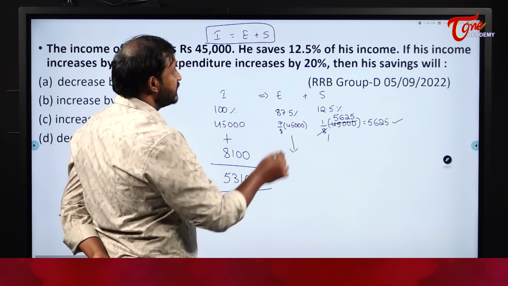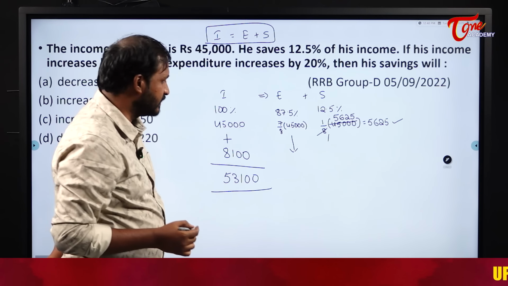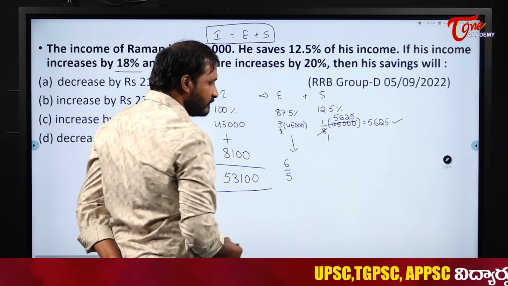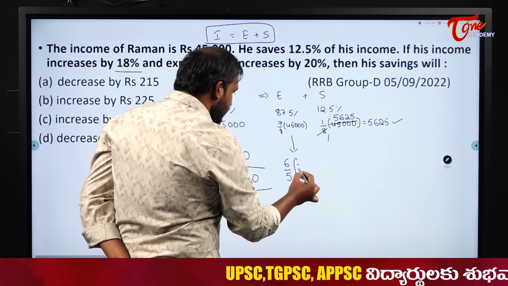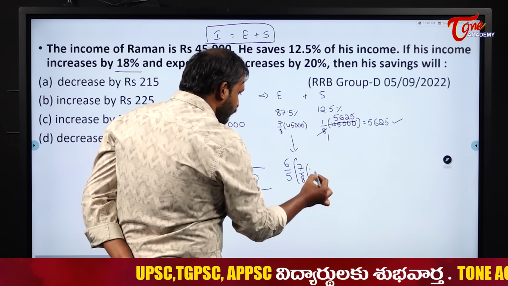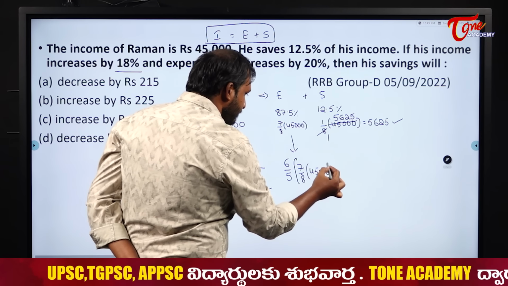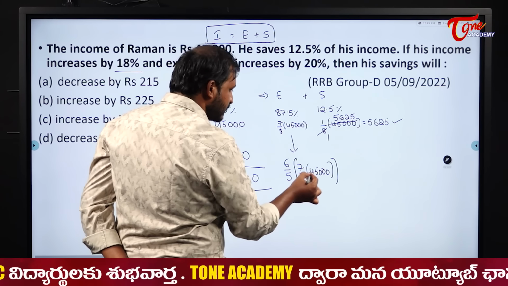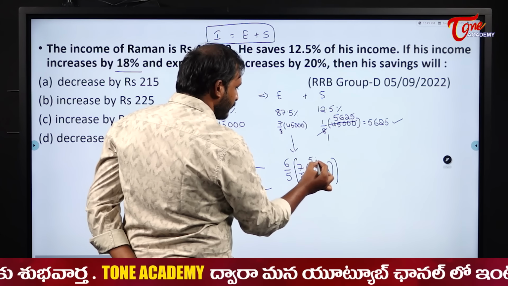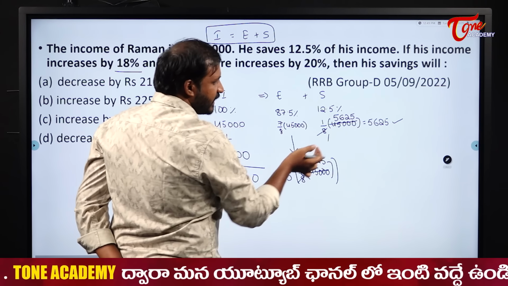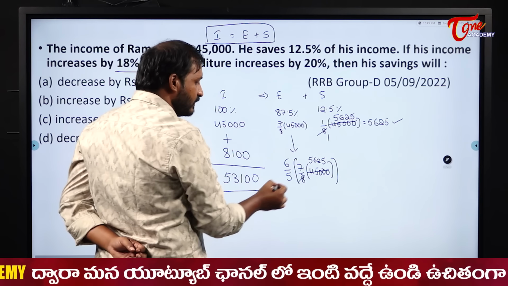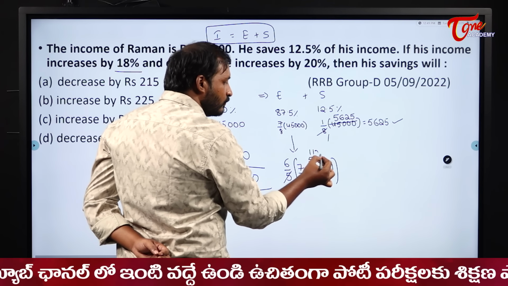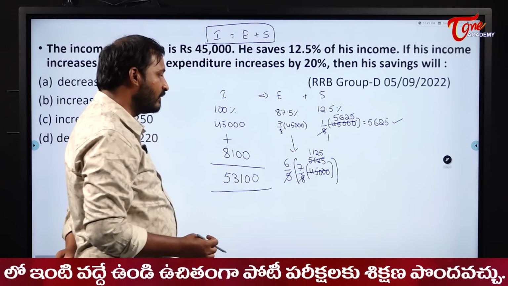His expenditure is increased by 20%. So what does it become? 6 by 5 into 7 by 8 into 45,000. Okay, so once again the same logic, 8 ones are 8, 5, 6, 2, 5. Just now we cancelled it, that is the reason I am writing that one. Next, 5 ones, 5, 1, 1, 1, 2 means 2 and 5. 1, 1, 2, 7, 5, right?